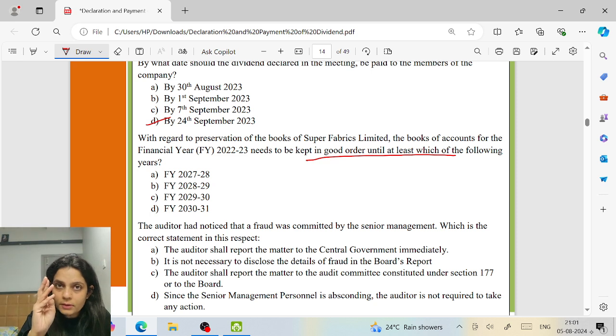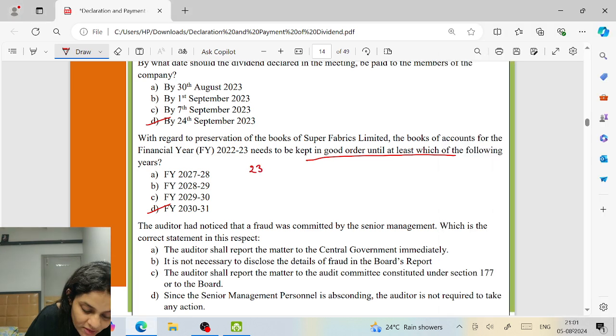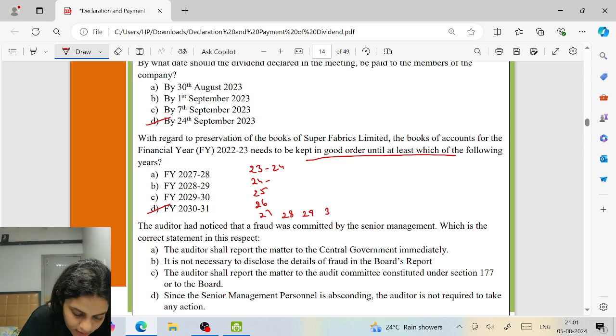I have missed out one year. Yeah, it will be 30-31. So 22-23, then 23-24, 24-25, 25-26, 26-27, 27-28, 28-29, 29-30, 30-31. So this is 8 years, till the year 30-31.